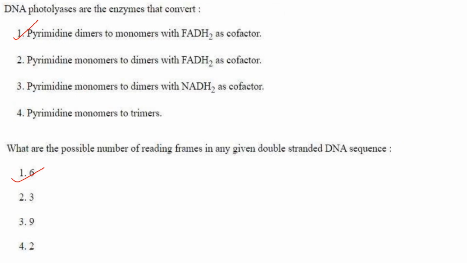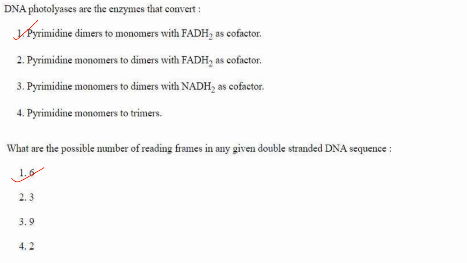Then DNA photolyases are enzymes that convert. So DNA photolyases are enzymes involved in repairing DNA damage caused due to UV light. They convert pyrimidine dimers, which are abnormal bonds between two pyrimidine bases, back to their monomers. And they require FADH2 as the cofactor. So first option, if you see, it is pyrimidine dimers to monomers with FADH2 as cofactor. Answer is option 1.